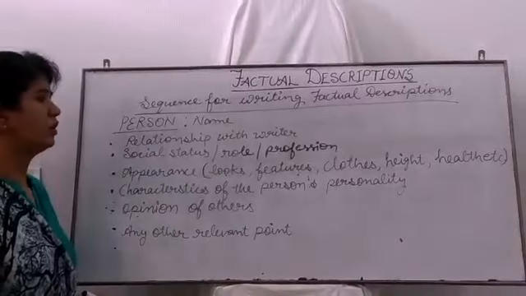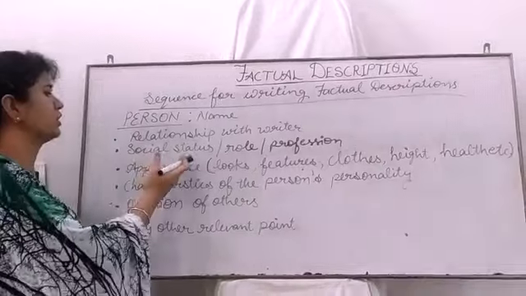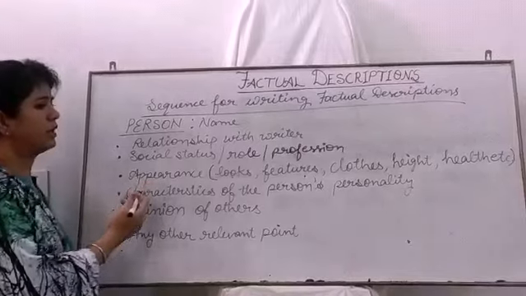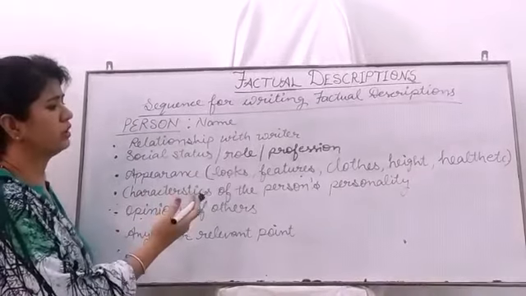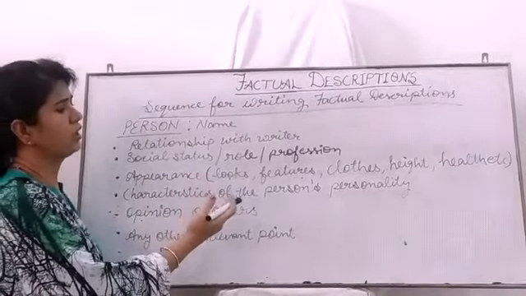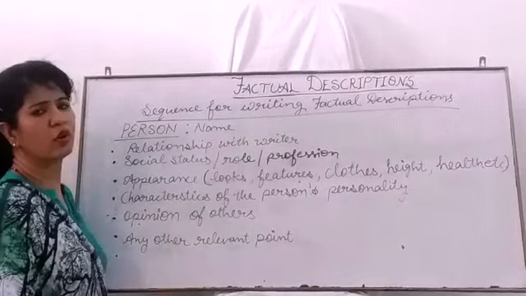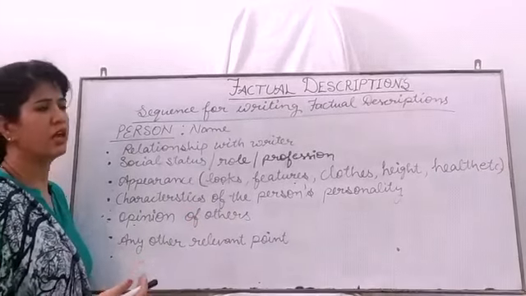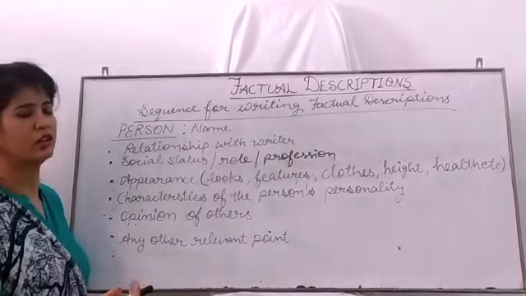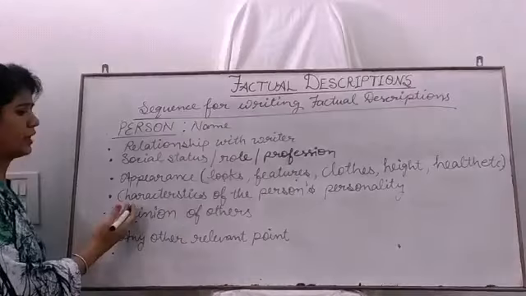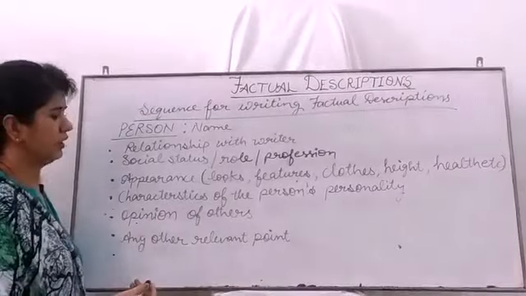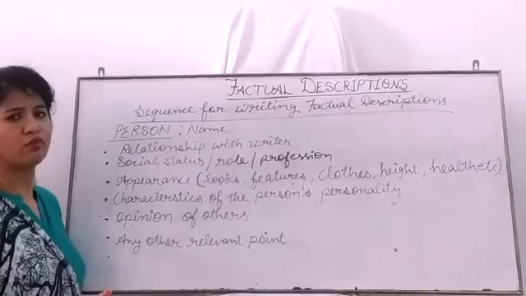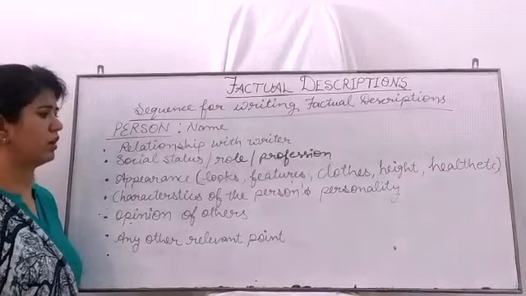What's the profession of that person? What's his social status, social role? Alright. Then tell about the appearance, like looks. How does he or she look? Her or his features, what kind of clothes he or she wears, what's the height, and how's his or her health. Alright. Then tell about the characteristics of the person's personality. Characteristics tell about the attitude of that person, the way of talking, the way of walking, etc.